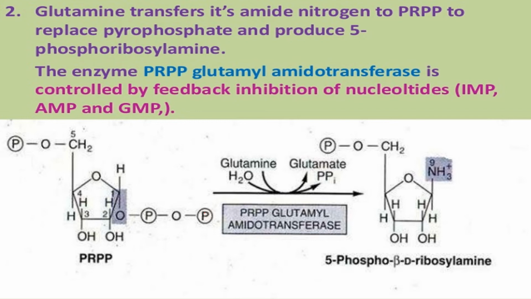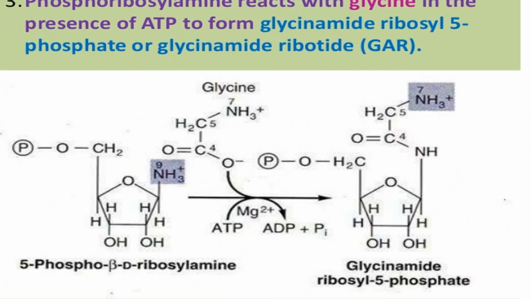It is inhibited by IMP, AMP and GMP. So the first reaction is ribose to phosphoribosyl pyrophosphate, and the other is by 5-phospho amidotransferase, giving 5-phospho beta D ribosylamine.